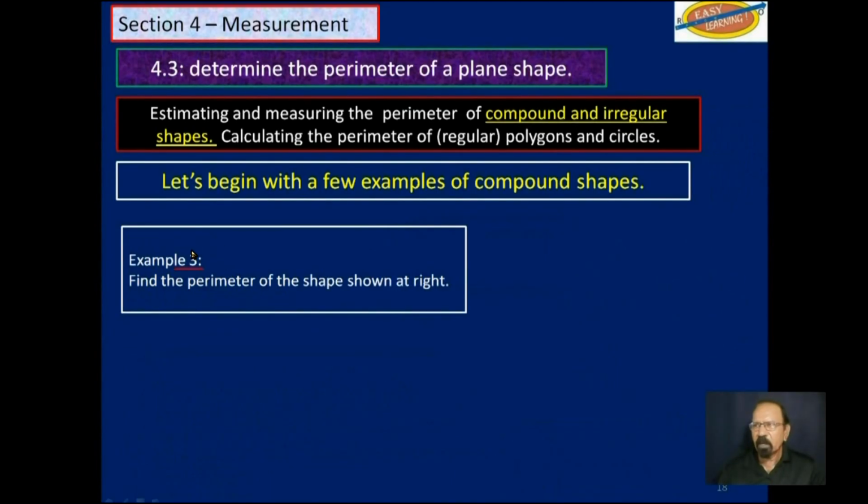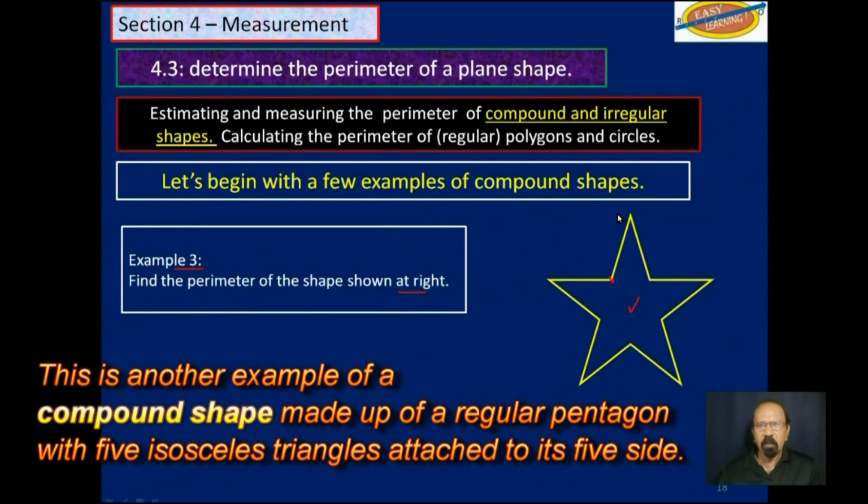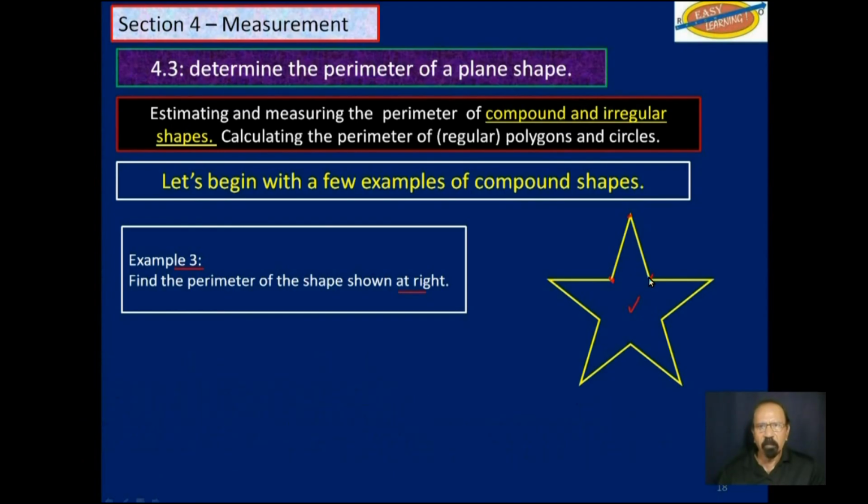Example 3. Find the perimeter of the shape shown at right. So we have this shape here. Now, if this is all that you were given, and you want to find the perimeter, you will take your ruler and measure from here to there, and then from there to there, and from there to over here, come down here.